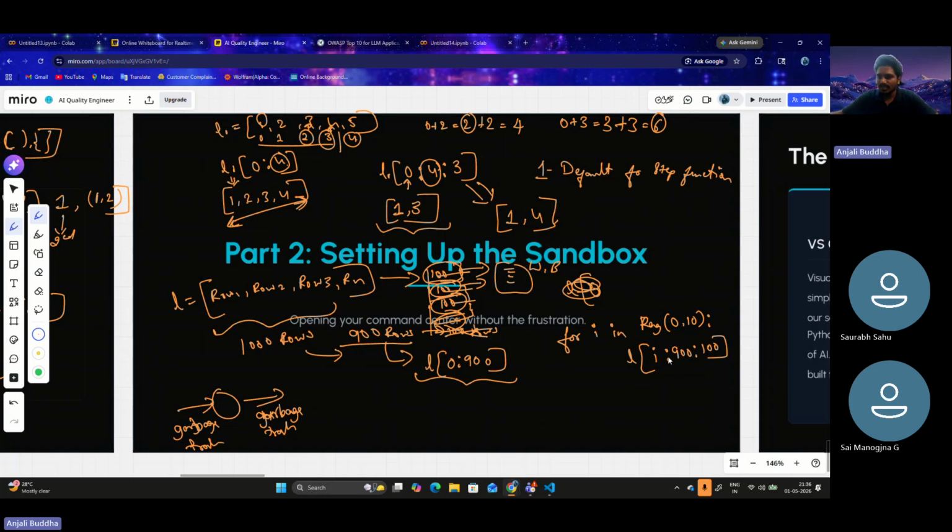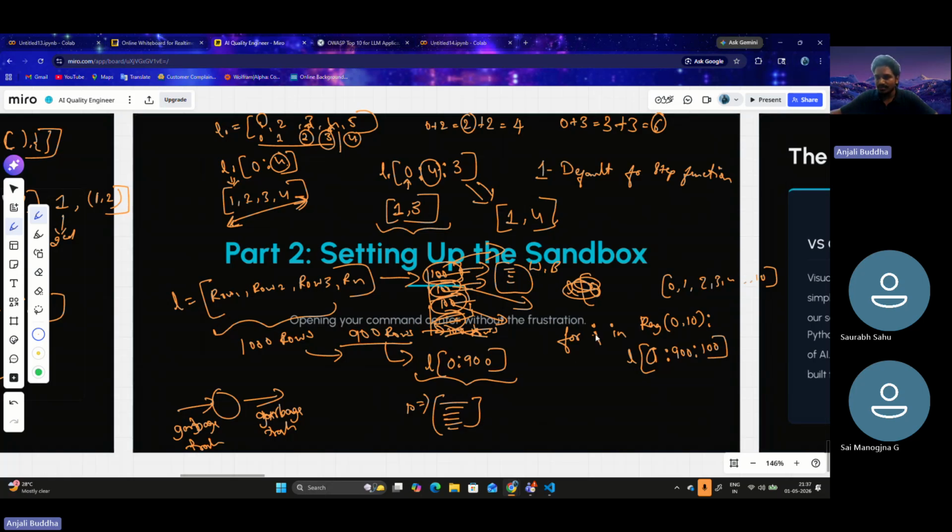Initially i is 0. Range of 0 to 10 creates a list of 0, 1, 2, 3, 4, 5 up to 10. For the first iteration, i is 0, so this essentially becomes L of 0 to 910. This takes one example from this set, the second example from this set, the third example from this set. So it creates 10 rows of data which are completely different. From each set, it will take up these examples.